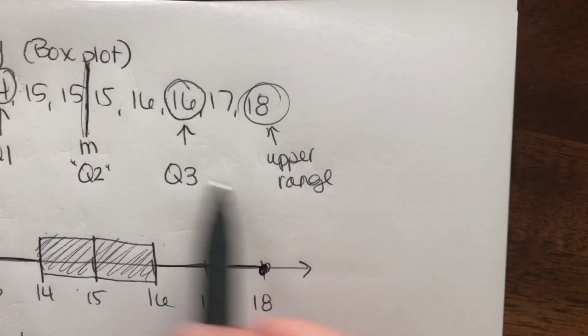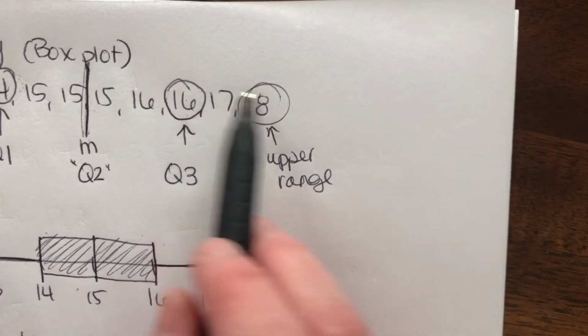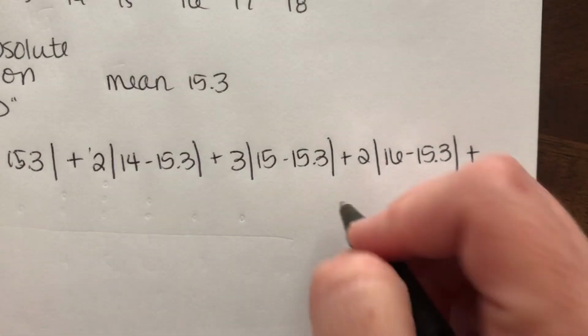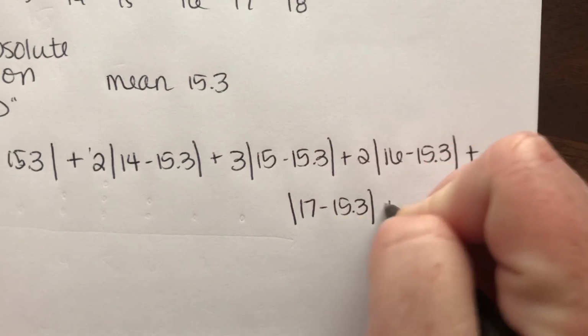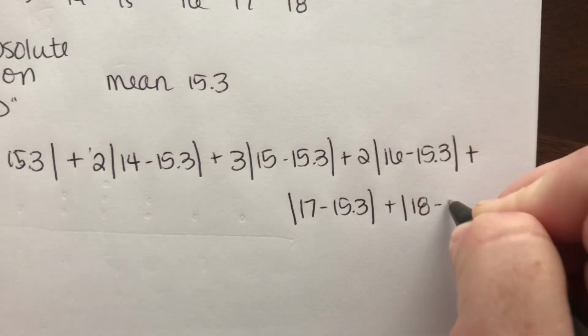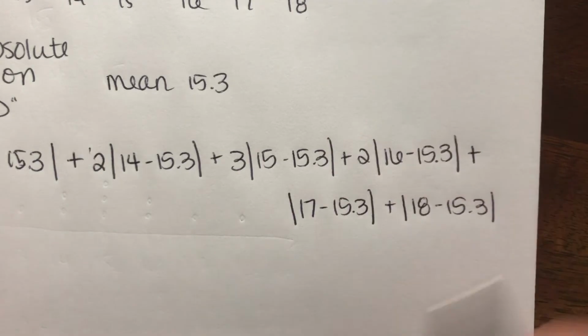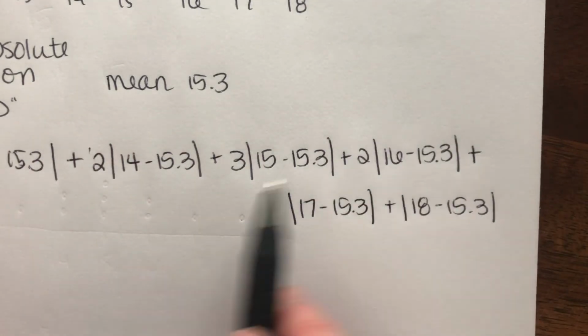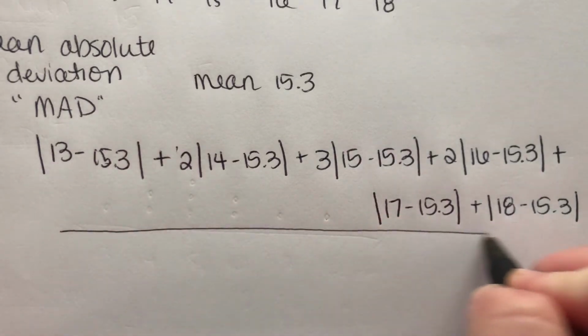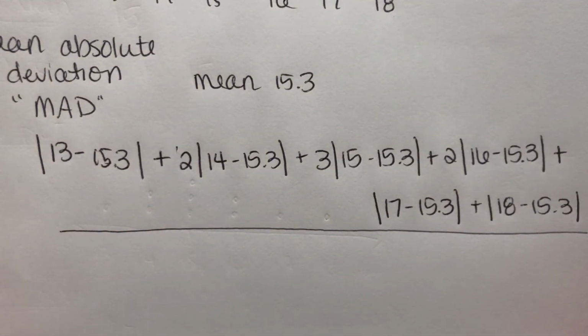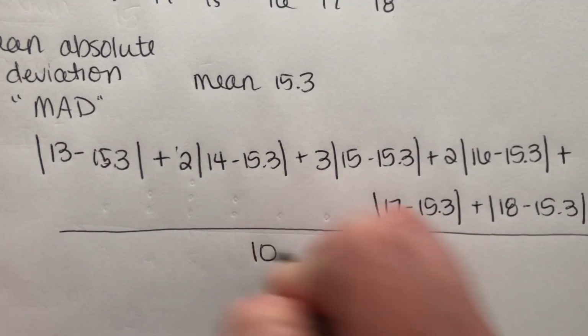So I've done all of these numbers, and I'm at 17 and then 18. So I'm going to have the absolute value of 17 minus 15.3 plus the absolute value of 18 minus 15.3. So once we figure out all these absolute values and add them all together, then I'm just going to divide by the number of pieces of data I have, which is 10.